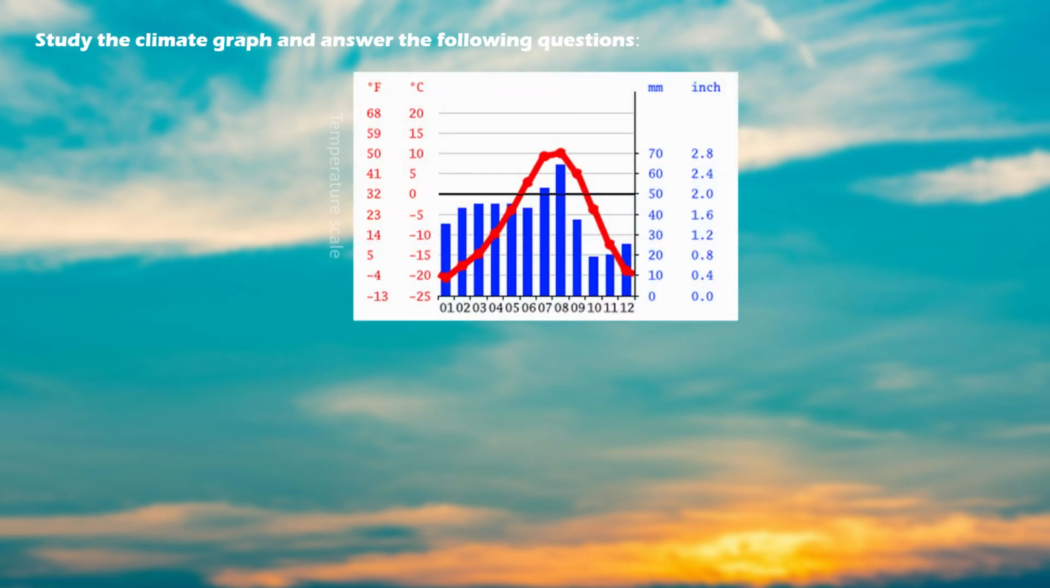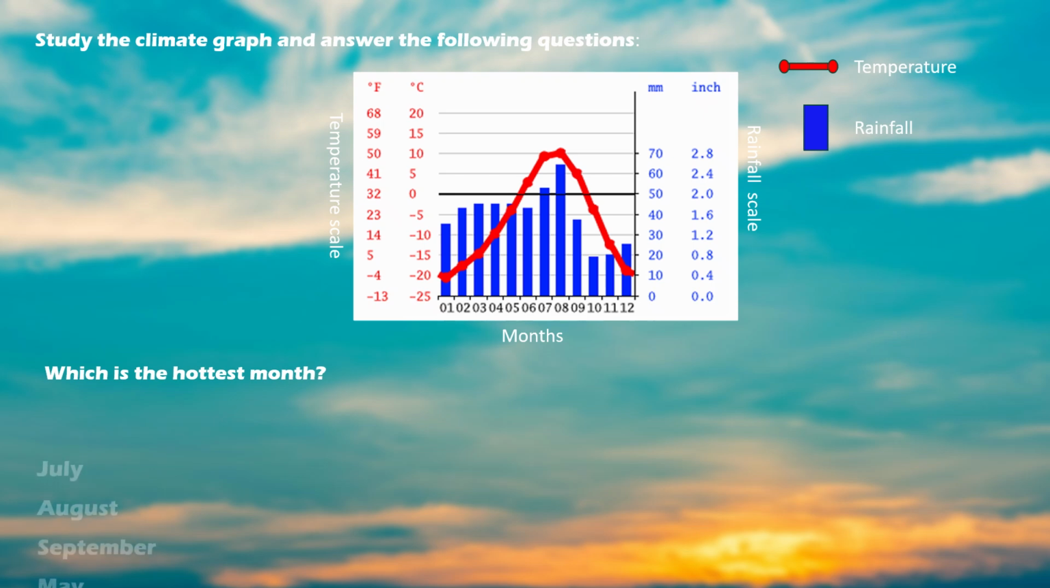Study the climate graph and answer the following questions. And this is the climate graph provided, where the left axis represents the temperature scale, the right vertical axis represents the rainfall scale, and the horizontal axis represents the month. The line graph represents the temperature and the bar graph represents the rainfall. And the question is, which is the hottest month provided in this climate graph? And the options are July, August, September, May.